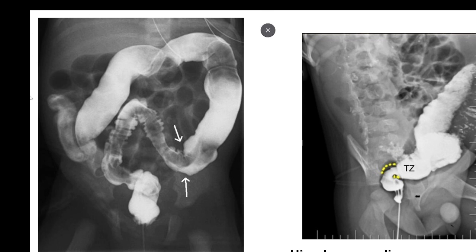Now, the basic difference between congenital megacolon, Hirschsprung's disease, and acquired megacolon is this. In Hirschsprung's disease, or congenital megacolon, the distal most part, the rectoanal junction rather, would have an absence of the ganglia, and because of the absence of the ganglia there would be a spasm, and due to that spasm there will be proximal dilatation and incomplete evacuation. Hence, if you take the barium enema X-ray, you will see the dilatation in the proximal portions of the rectum, but in the distal most area, near the anal junction, there will be a narrow pencil rod-like appearance.